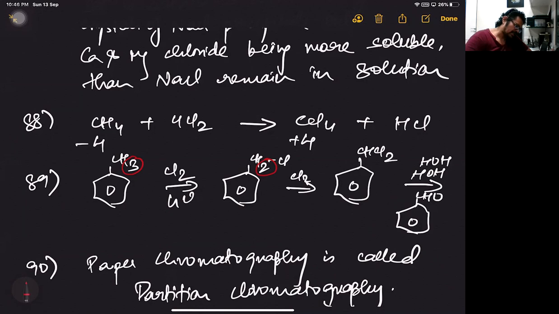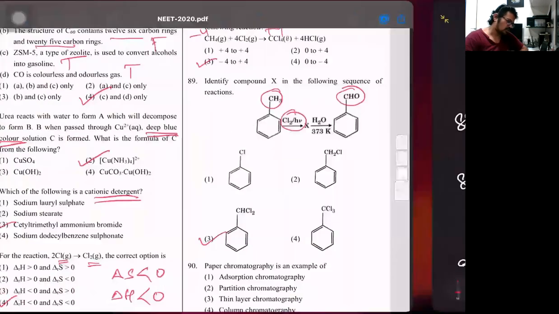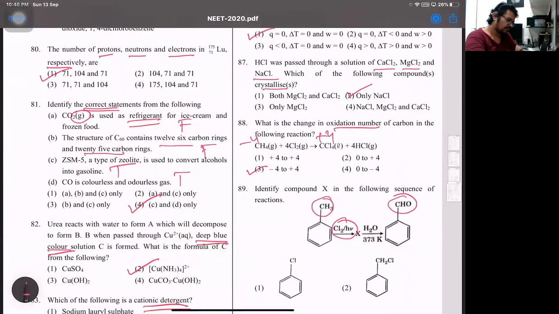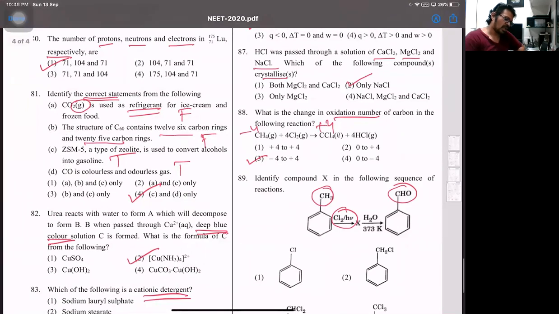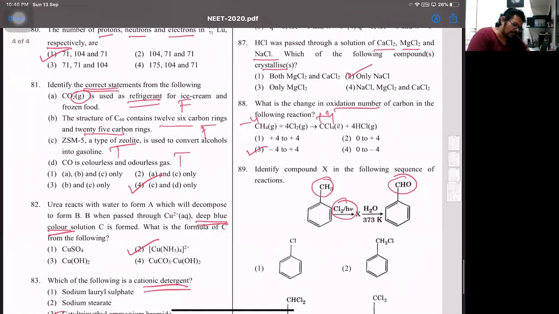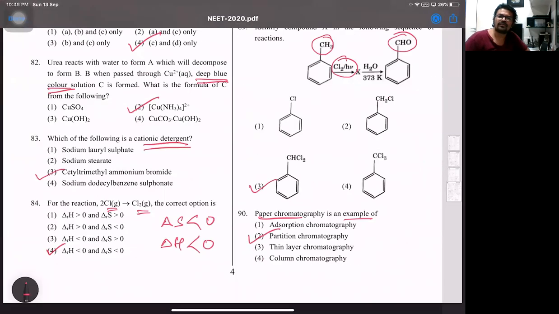Okay. And the last one, that's the question on paper chromatography. Paper chromatography is an example of partition chromatography. That's the part given in the basic principles section.